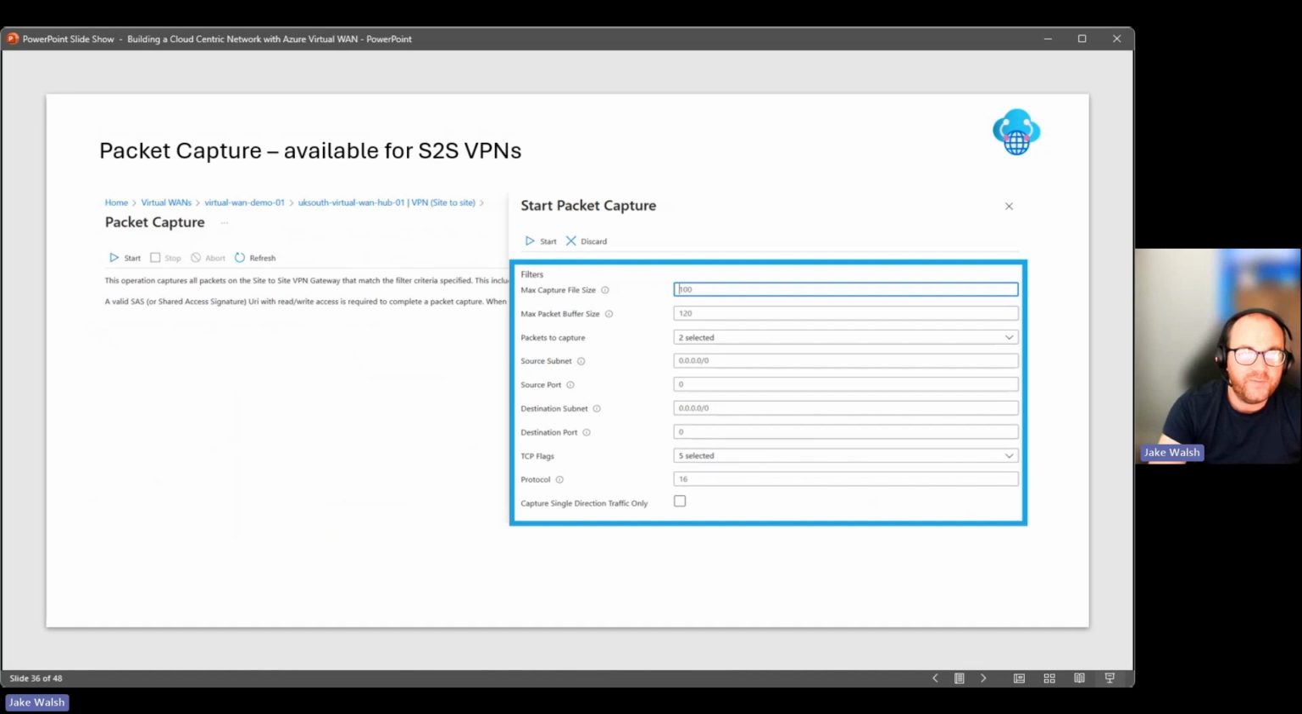Again, just some configuration of the packet capture, so we can set things like the max capture file size, packets to capture, sources, destinations, that sort of stuff. But again, if you're working in that networking space and you need that troubleshooting capability, this is really handy.